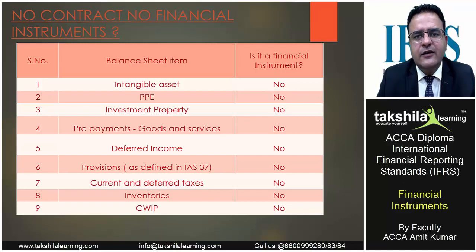Current and deferred taxes, as I said, are an arrangement with the tax authority. We're liable to pay that amount. We have no choice whether to defer this payment. We'll be legally liable to pay this amount. Inventories form part of our assets. We realize this by selling them or any work in progress. So these items don't give rise to an asset of one entity and a liability of another.